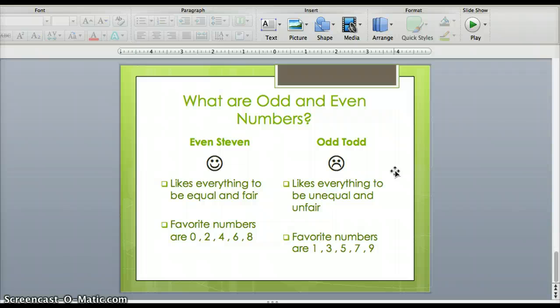Thank you for learning about partners and teams with me today. Remember, partners are when we have two people working together, just like you do in class. Teams are when two groups go against each other, like in baseball. If you ever get stuck, you can always draw a picture, count by twos, or just ask my friends, Even Steven and Odd Todd, for help.